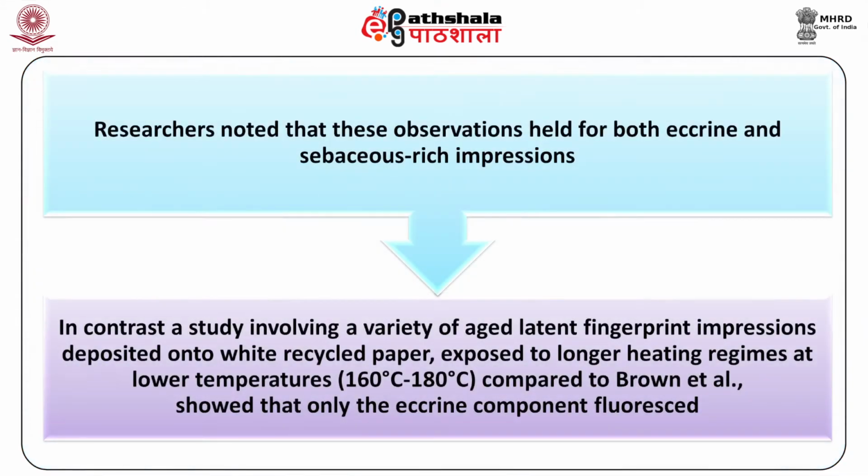The researchers also noted that these observations held for both the eccrine and the sebaceous rich impressions also.